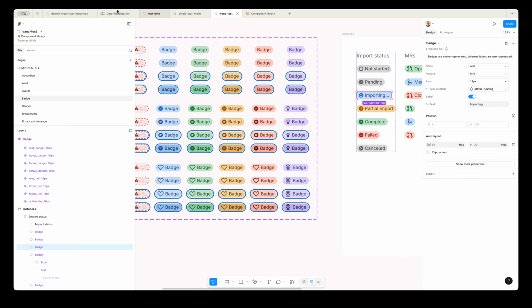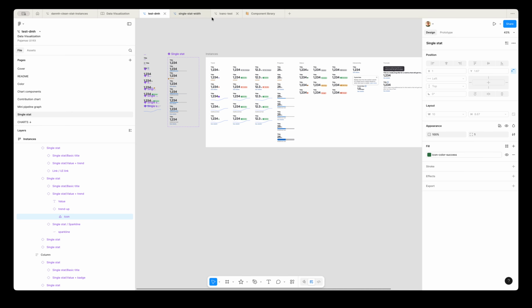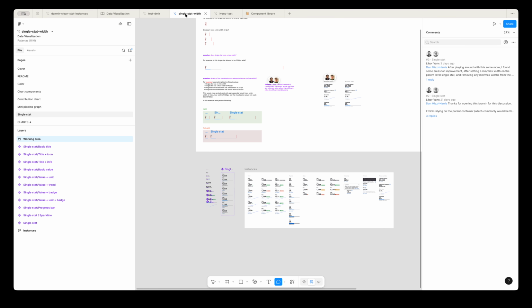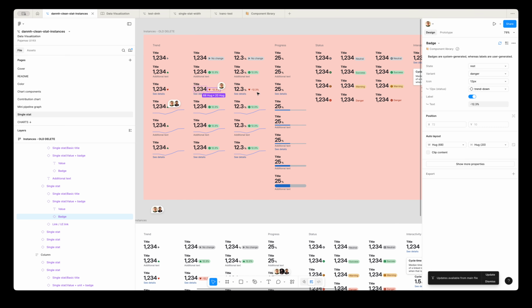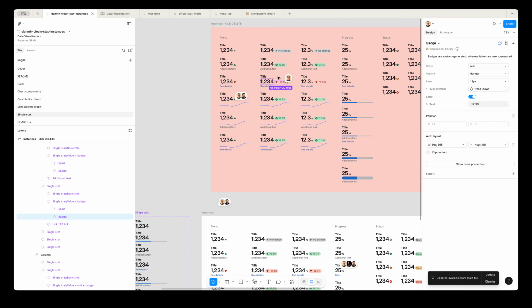All right, what else have we got? Unfortunately, I can't remember all of the overrides that we didn't want to be inherited. I can't remember what all of them were because it's been a minute. But the badges not updating was definitely one. The icons was definitely one. This text not receiving the text updates was one.